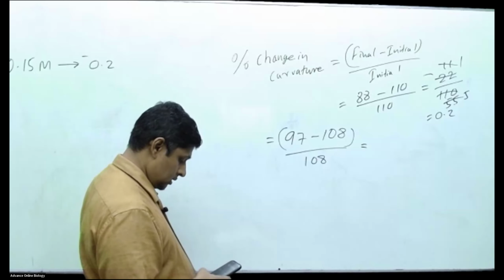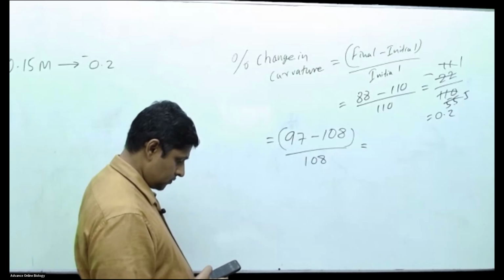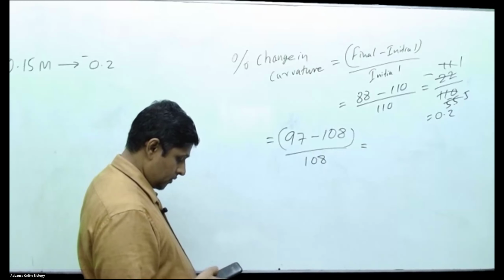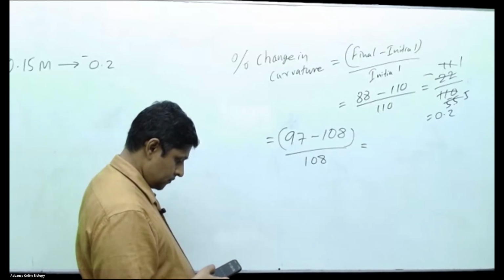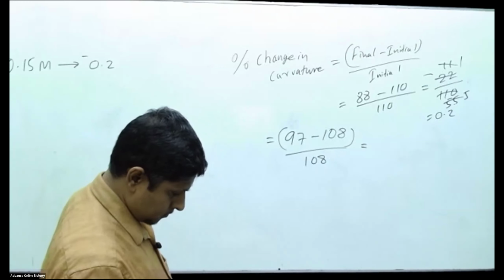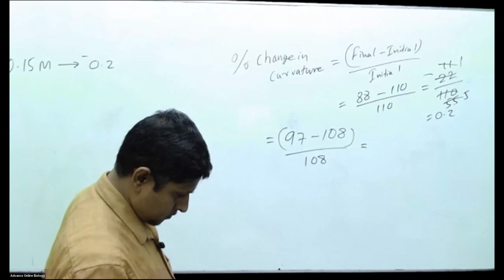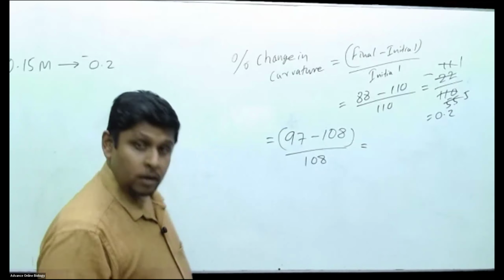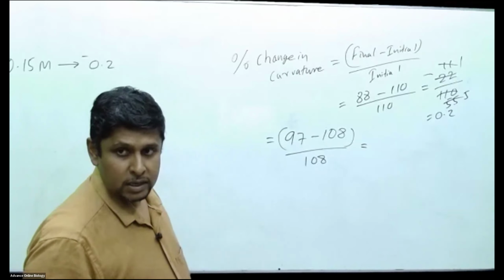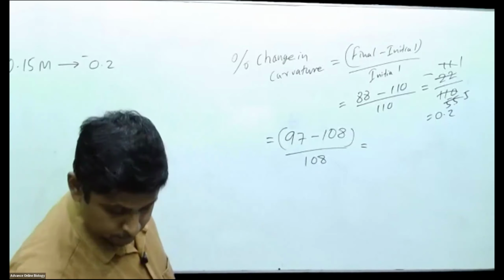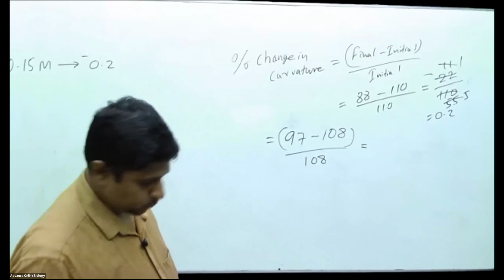Divide by 108, and we get some small decimal values, about minus 0.1.